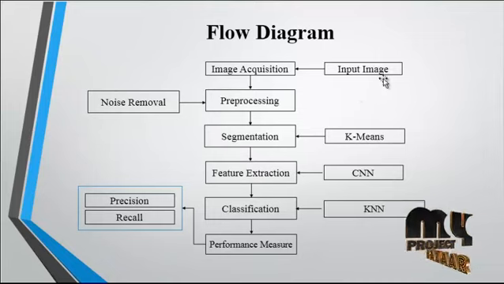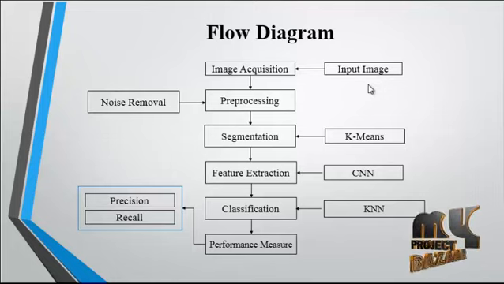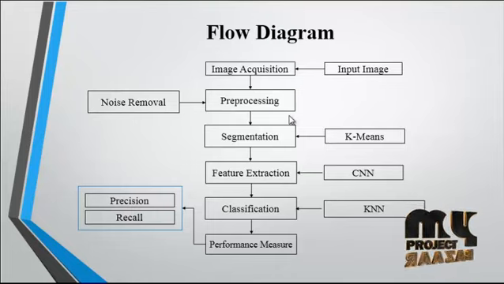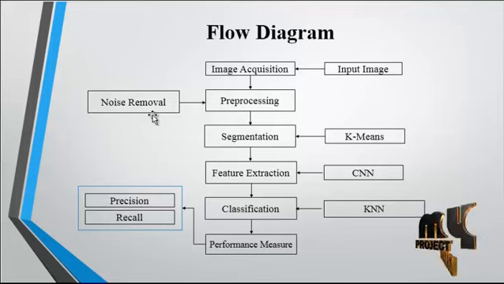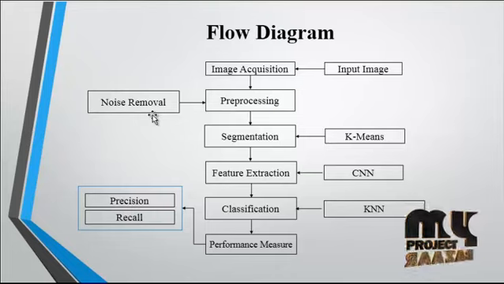At first, the input image is taken from the dataset. The dataset consists of several species of animal images. After acquiring the image from the dataset, the pre-processing will be carried out. In this pre-processing step, resizing and noise removal will be carried out. In the resize, the image is converted into an aspect ratio of 256 by 256. Hence, the number of rows present in the image will be 256 and the number of columns will be 256. After the image resize, the noise removal will be carried out using the Gaussian filtering method.